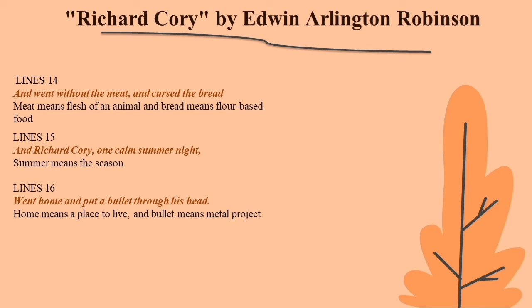On the 15th line, and Richard Cory, one calm summer night. Summer means the season. On the 16th line, went home and put a bullet through his head. Home means a place to live and bullet means metal projectile.